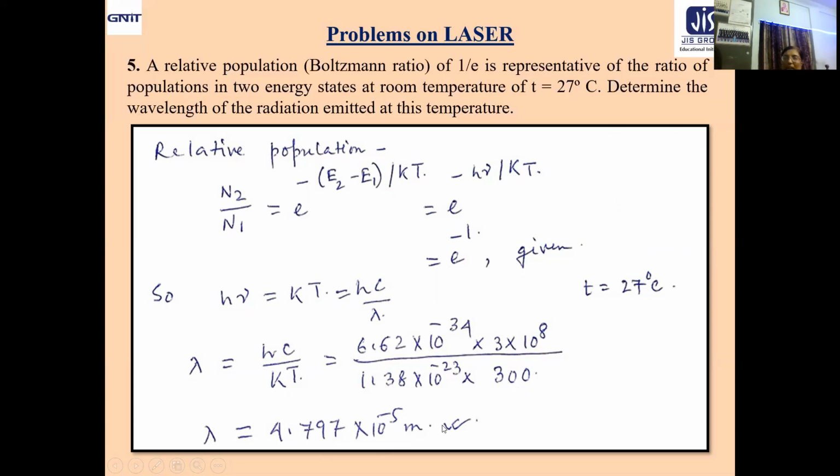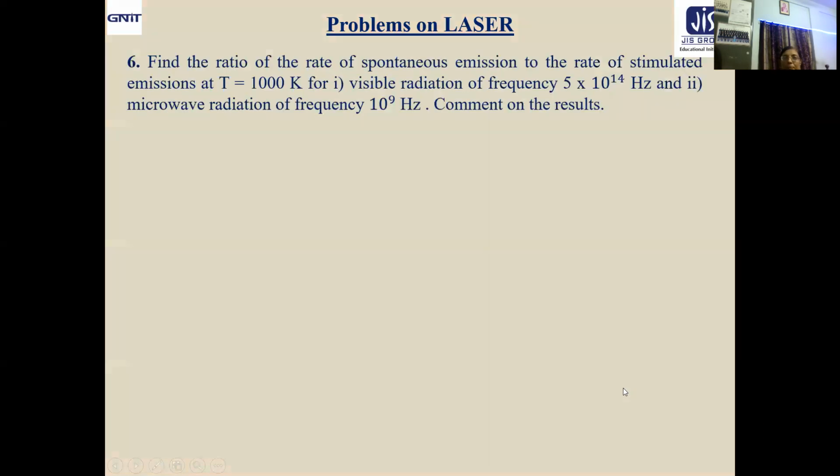So joule will cancel out, ultimately meter will be there. So I think all of you understood this question very clearly, but only the statement you have to identify and then make it equal to 1 by e, equal to e inverse. Okay. Let us now move to the next question.